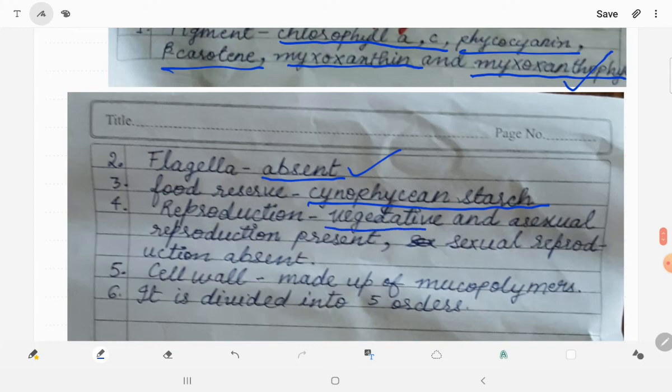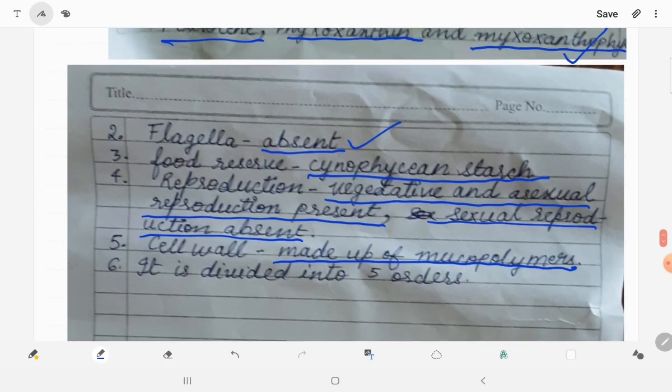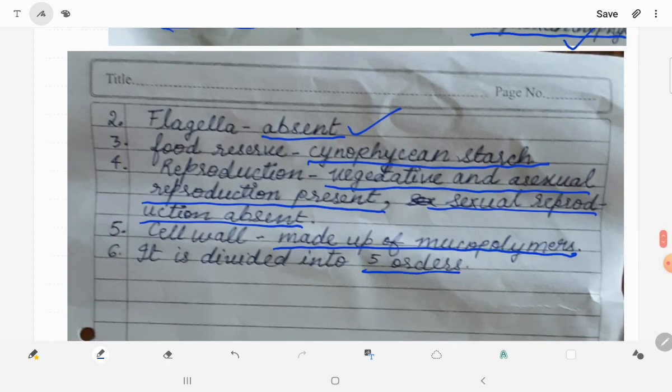Reproduction is vegetative and asexual. Sexual reproduction is absent. This is also special, that sexual reproduction is not found. Cell wall is made up of mucopolymers. It is divided into 5 orders.